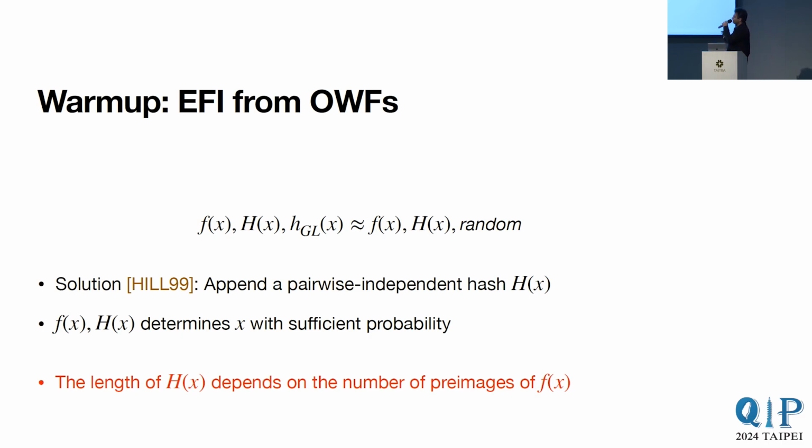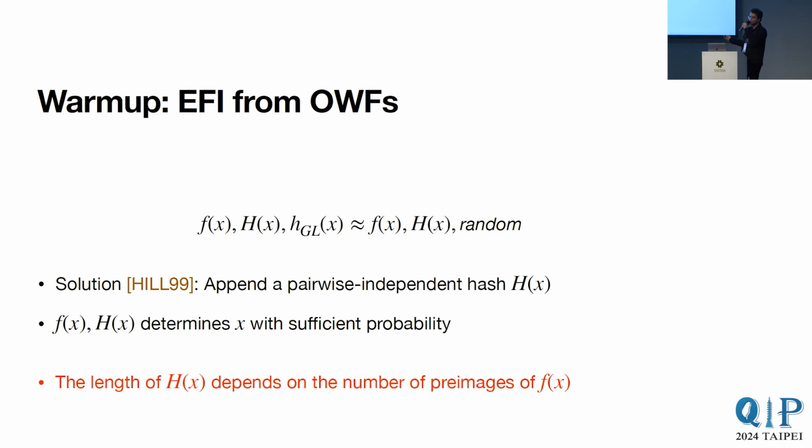And crucially, the length of this hash will depend on the number of preimages of f of x. The reason for this is if f of x has many preimages, then we need to output a longer hash so that the hash, together with the function, can fix a particular preimage.